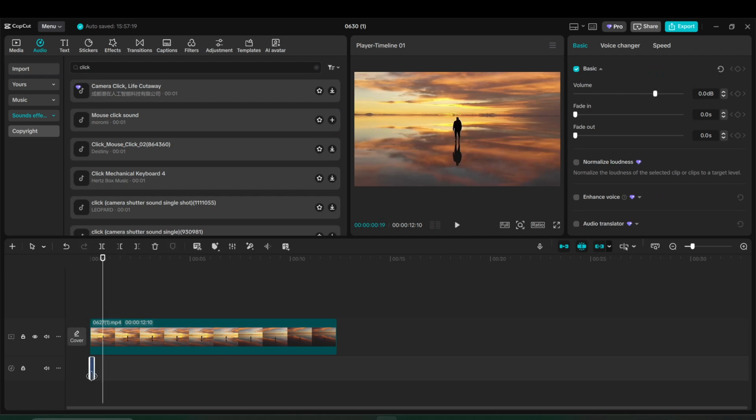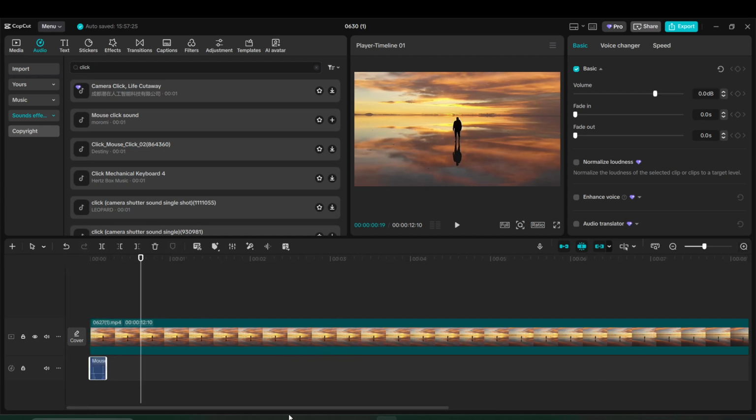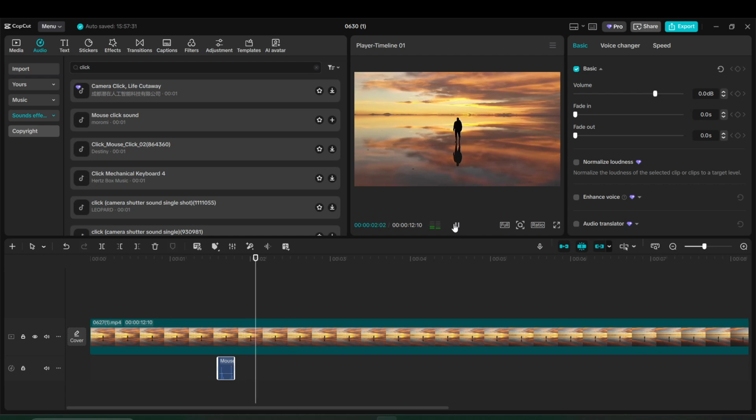Now comes the part that really makes the effect work well. Click and hold the green sound effect block on the timeline, then drag it left or right to position it exactly where you need it. Try to line up the front edge of the sound block with the exact moment something happens on screen, like a mouse click, a button press, or a text pop-in. That precise alignment helps the sound feel intentional and clean instead of delayed or random.